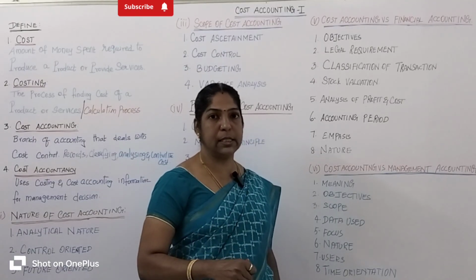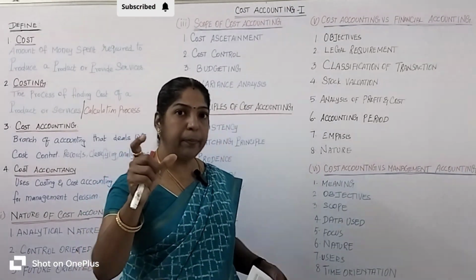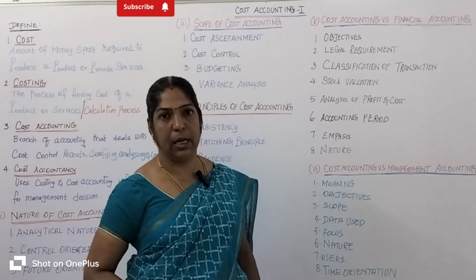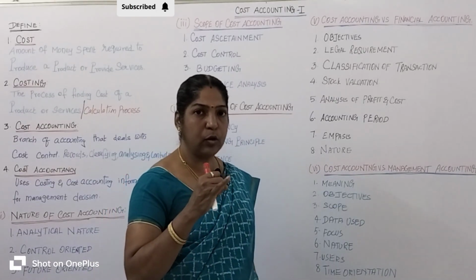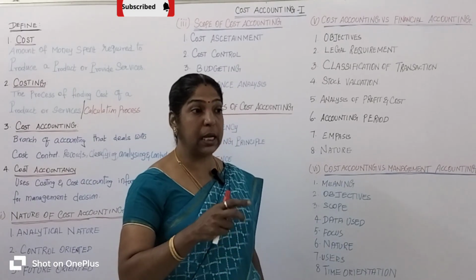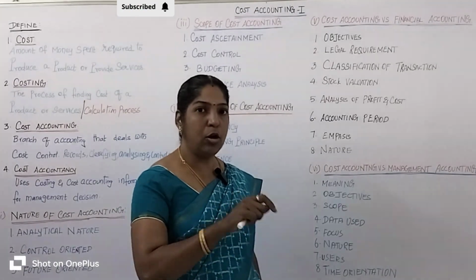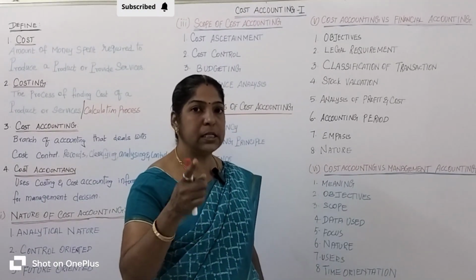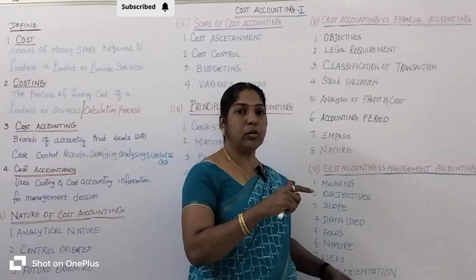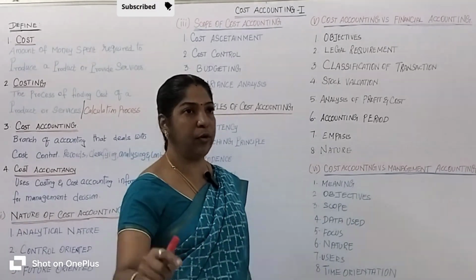I will explain with an example. The cost price of the notebook is 5,000 rupees. Market price of the notebook is 4,500 rupees. Listen carefully. What is the cost price of the notebook? 5,000 rupees. What is the market price of the notebook? 4,500 rupees. Of both the prices, which price is lower? Cost price or market price? Market price is lower. So the financial accounting always records the lower price. So the financial accounting records the notebook stock value as 4,500.